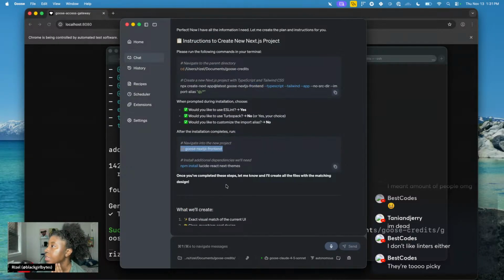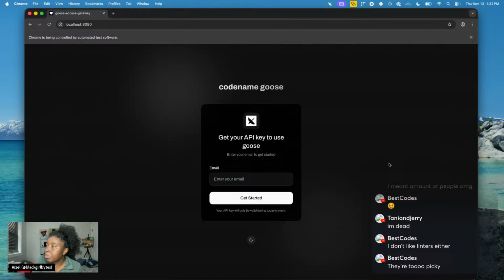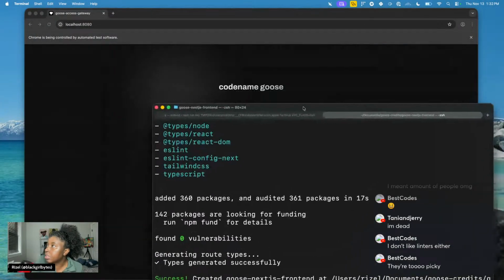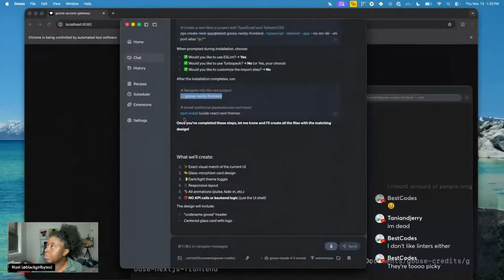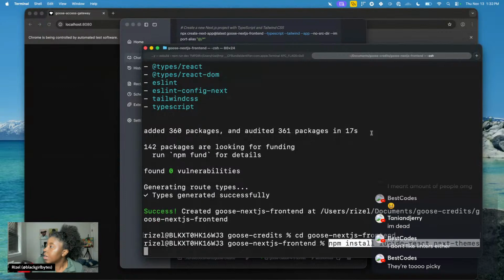We can handle that later. So I'm going to cd into this because it's just the name. We're going to set this up as a full stack Next.js project. We don't need to separate it out like we did before. I probably had to separate because I made it in Lovable and Lovable did React, and then I don't know. That's what I'm thinking. Now I need to install this Lucid.